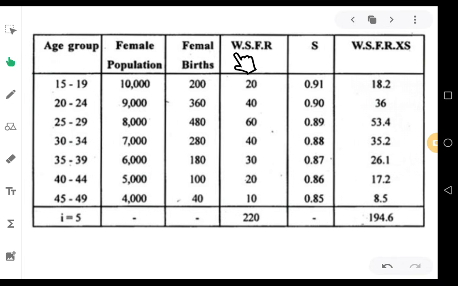Additionally, we will make one column, that is WSFR. What is WSFR? Women specific fertility rate. How do we calculate it?